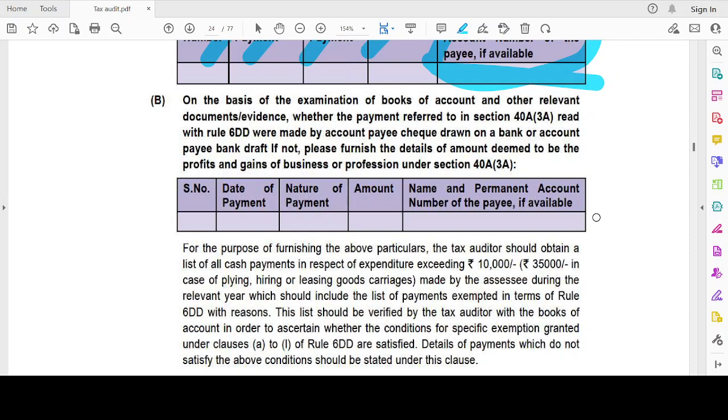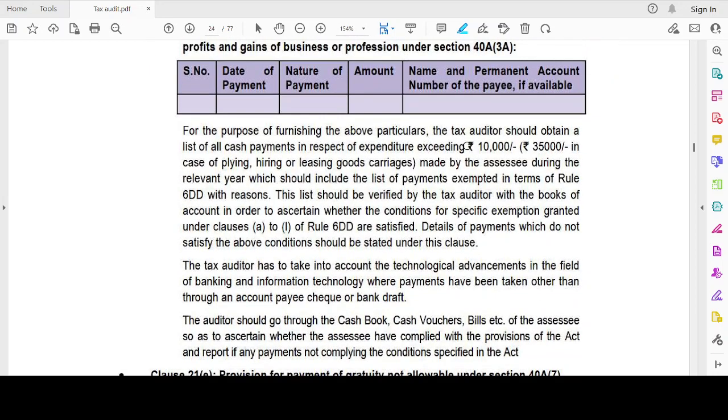If not, please furnish the details of the amount deemed to be the profits and gains under Section 43A. Same. Okay, now for the purpose of furnishing the above particulars, the tax auditor should obtain the list of all cash payments in respect of an expenditure exceeding rupees 10,000, 35,000 in case of buying, hiring, or leasing of goods.